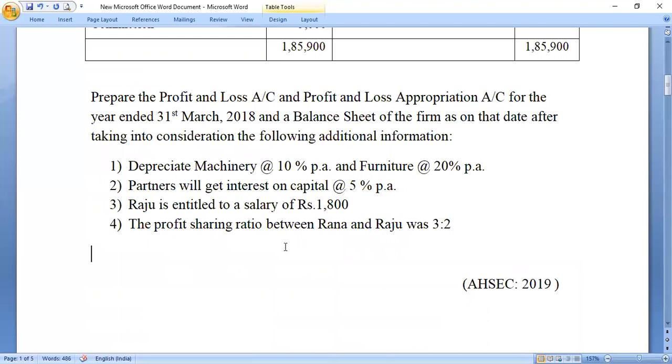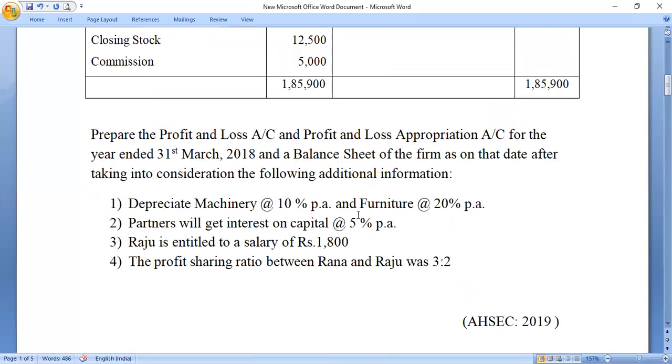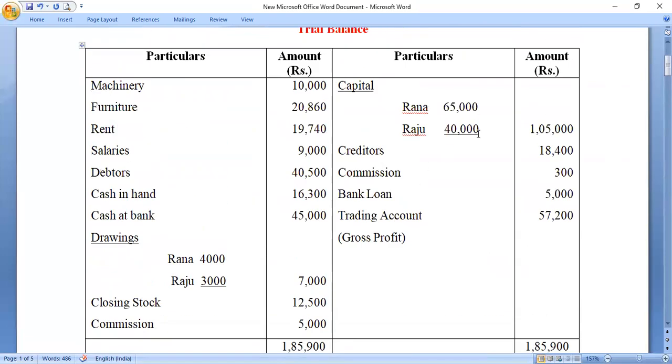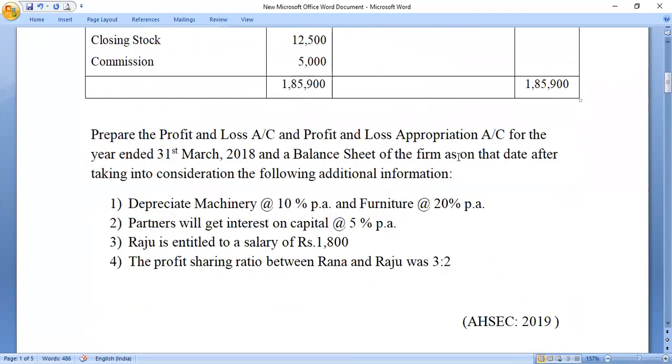Then partners will get interest on capital at the rate of 5% per annum. So in that case, the 5% per annum is on the capital. So if the capital is 65,000 and 40,000, obviously on these two amounts, I'm going to show my interest on capital of 5%. And where to show these items? I have to show these items in the profit and loss appropriation account debit side. And at the same time, I'll be showing these items as a deduction.